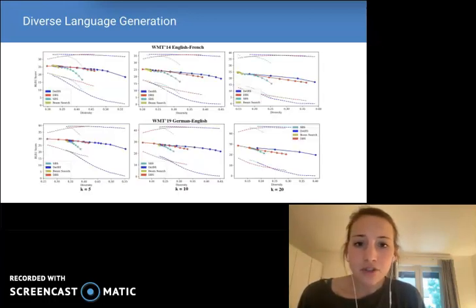In experiments on machine translation, we can see that determinantal beam search, the blue lines, leads to sets with high n-gram diversity, as indicated by the x-axis. However, this does not seem to come at the sacrifice of median or max BLEU, the y-axis. In comparison, beam search with varying temperatures, the yellow lines, produces very low diversity sets.